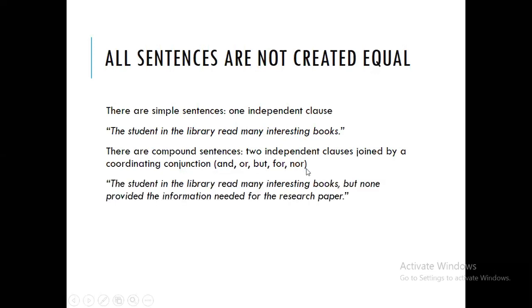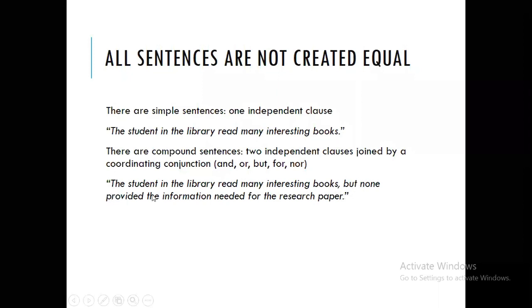As you can see in this example, "the student in the library read many interesting books" is one independent clause. "None provided the information needed for the research paper" is another independent clause, and it is connected using the coordinating conjunction but.